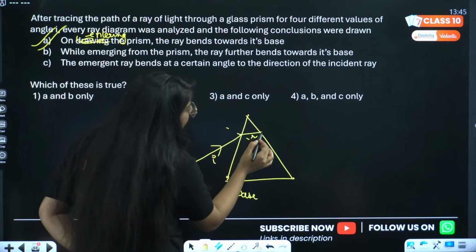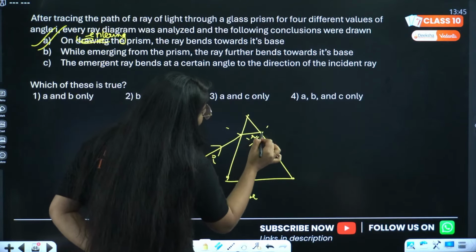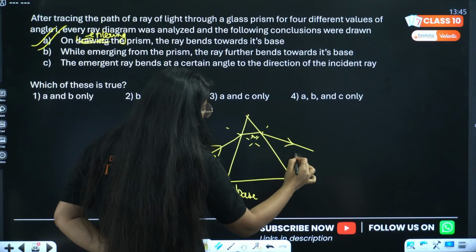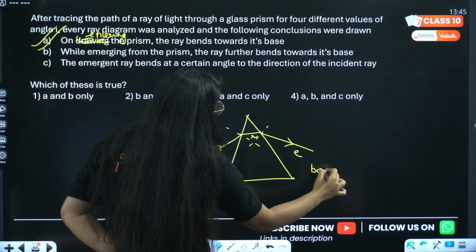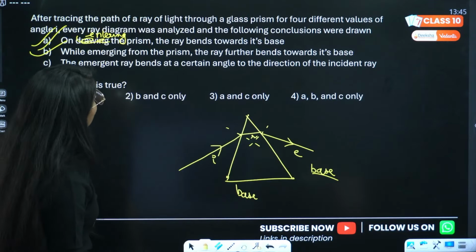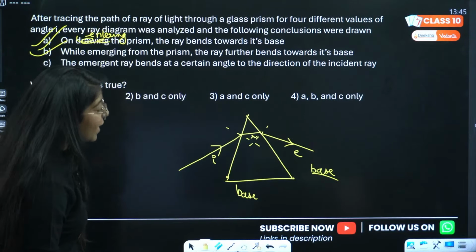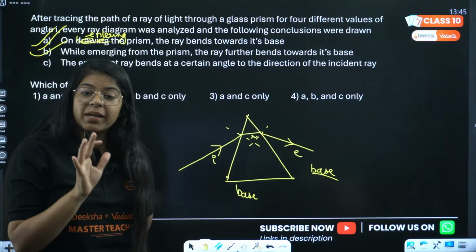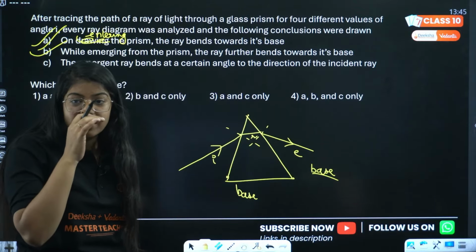Then on the second, this is the normal. It is again bending towards the base, right? So again it is correct. So second option is correct. The emergent ray bends at a certain angle to the direction of incident ray. Let me explain what this exactly means, right?